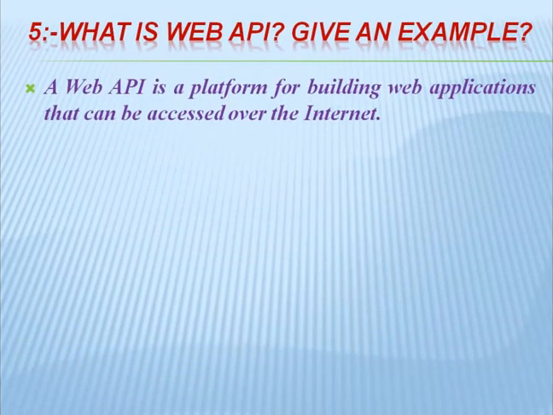So what is a Web API? Give an example. A Web API is a platform for building web applications that can be accessed over the internet.